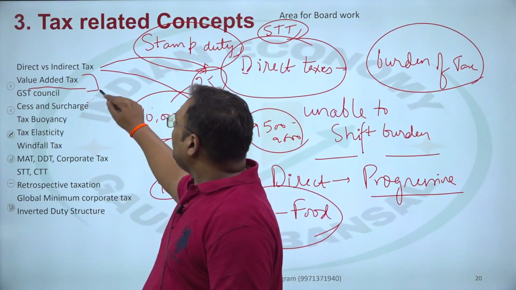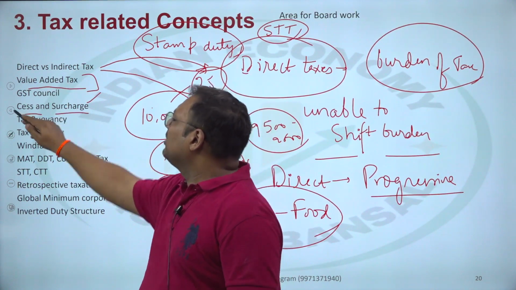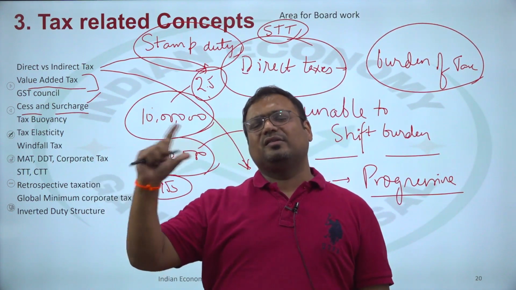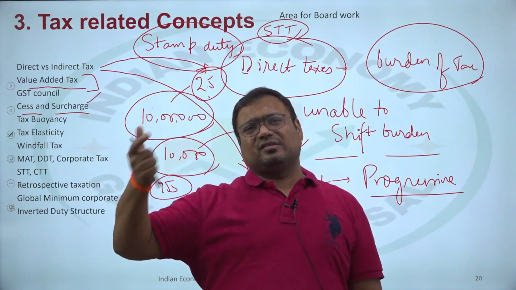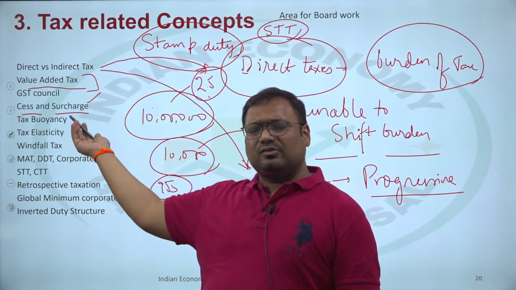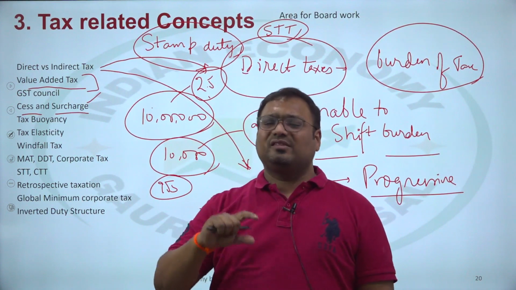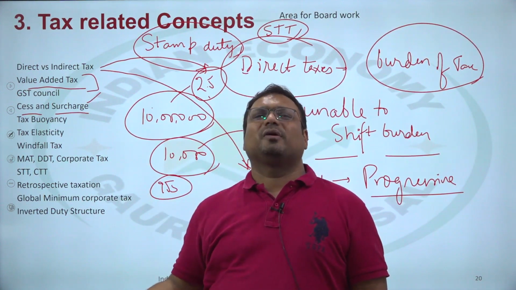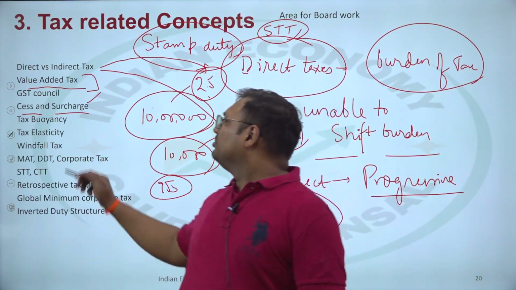Okay, so cess and surcharge. I will discuss it with a question, no need to discuss it separately. Surcharge is a temporary increase in tax. It is an additional tax, whereas cess is a tax on tax. Cess is a tax collected for a very specific purpose. Surcharge is not like that. So these are the two major differences. Another major difference: cess you collect for a certain purpose and you will use it for that special purpose, whereas the same is not there for surcharge.